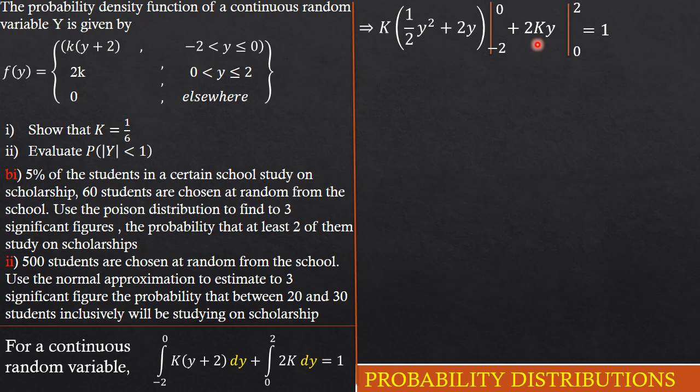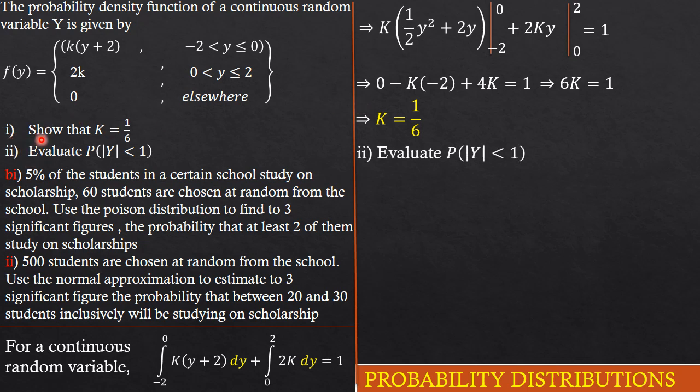That has to give us 1. Simplifying a bit by putting in the upper limit minus lower limit, we have 0 minus k into, when we put in -2 and simplify, plus 4k. But minus k times -2 is 2k, plus 4k gives us 6k. That therefore implies 6k is equal to 1. Dividing all through by 6 gives us k to be 1 over 6. That's the first part, as required.